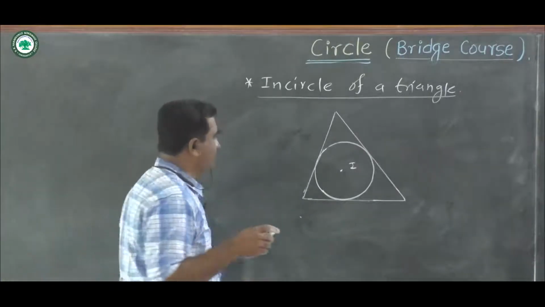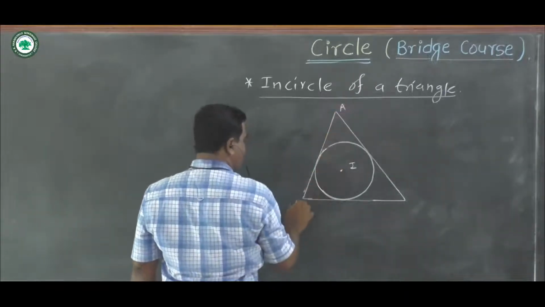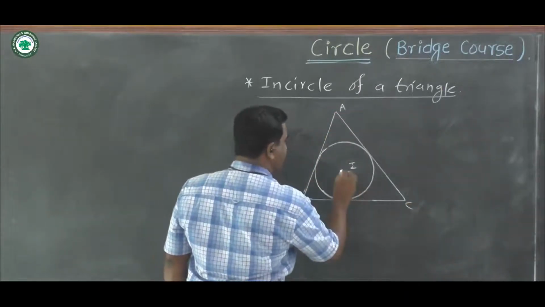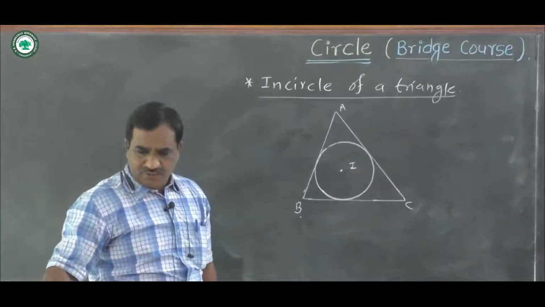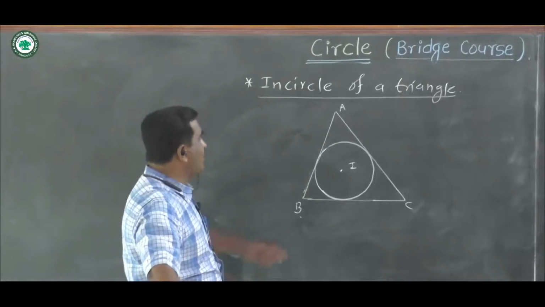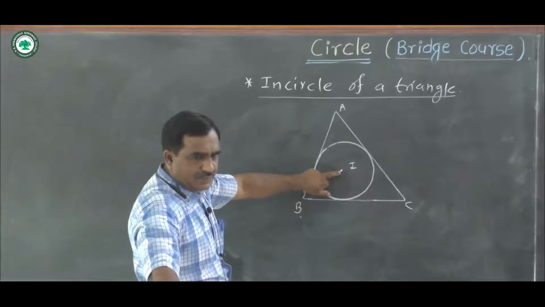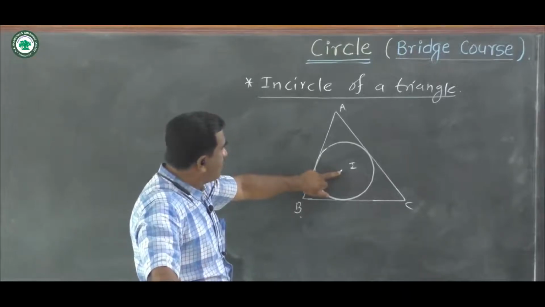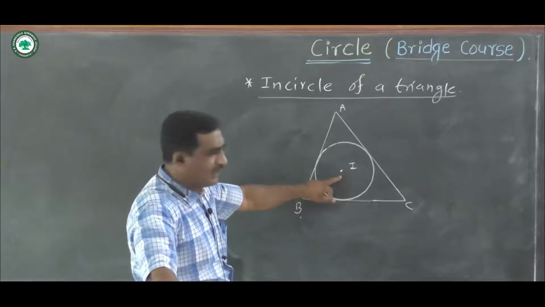Okay. This is the triangle ABC, and this is a circle. Incircle of a triangle, the circle which touches all the sides of a triangle, then that circle is called as incircle of a triangle, and this center is called as incenter of a triangle ABC. Okay, now